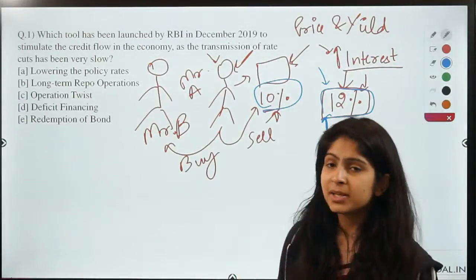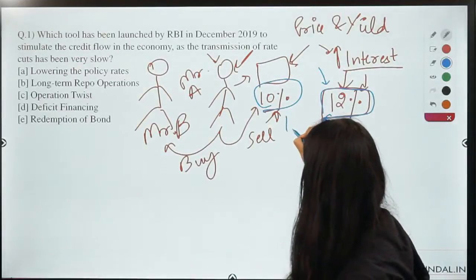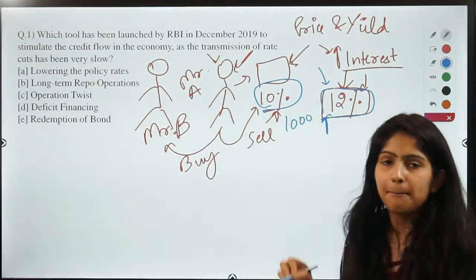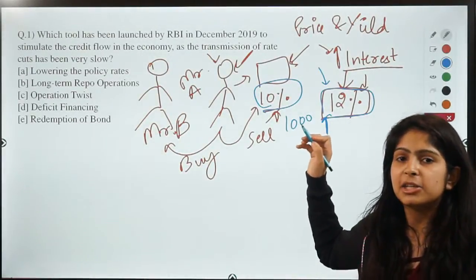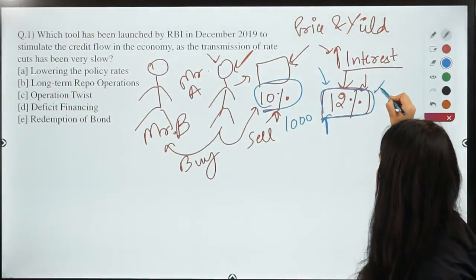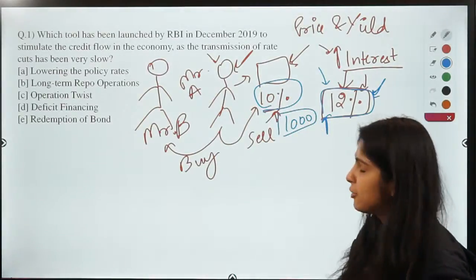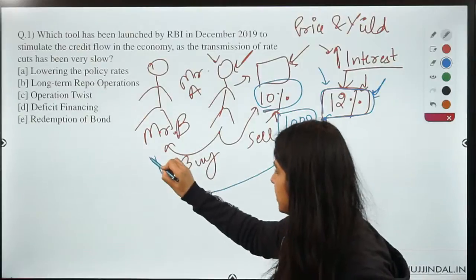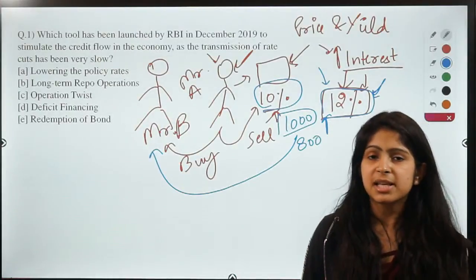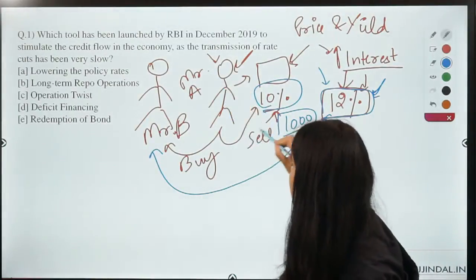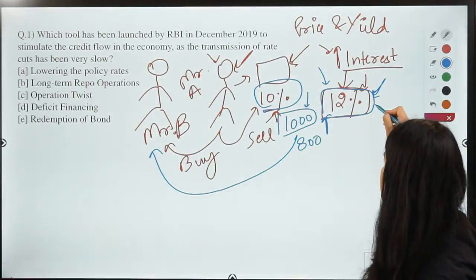So now Mr. A is a very clever man. What he does is, he says don't pay me rupees 1,000, pay me somewhat lesser amount than 1,000, that would compensate your monetary benefit that you are getting from government. So he bought a bond at rupees 1,000. Now he is offering it to Mr. B at rupees 800. So guys, do you notice that to sell his bond, Mr. A has to reduce the price to compensate for the benefit that Mr. B is getting in government bonds?